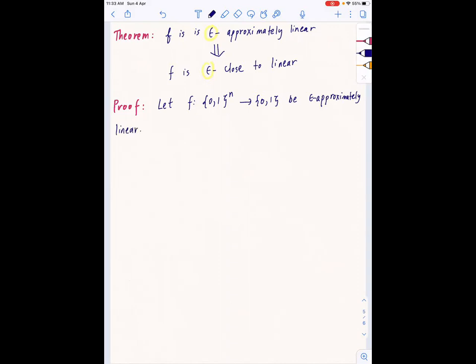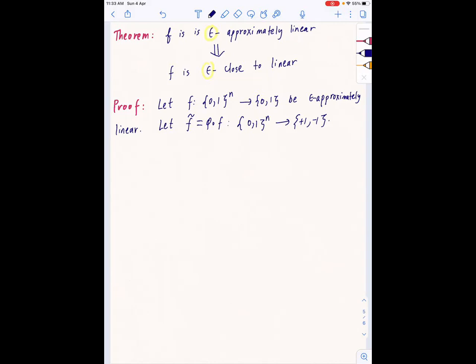Let f tilde be the map after the change of notation, from {0,1}^n to plus 1, minus 1. Now what do we know about this function f tilde?